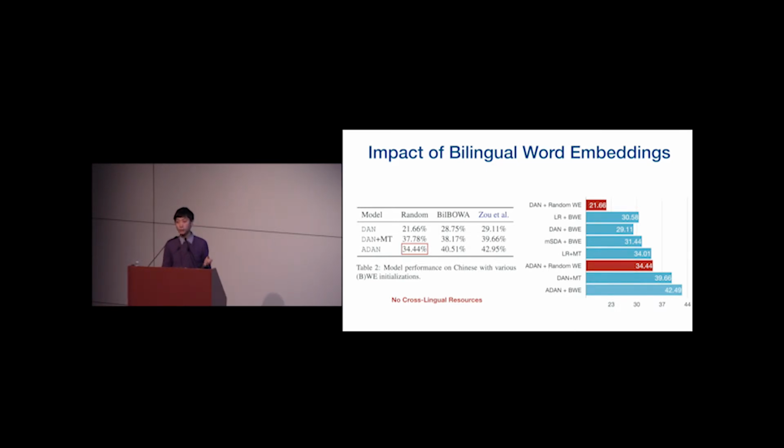And we can see that even then, ADAN is able to outperform some of the baseline methods that had access to trained cross-lingual embeddings. This was a very encouraging finding to us, and actually motivated us to further seek down the path towards truly zero-resource cross-lingual transfer. We actually just had a paper submitted to ICLR last month, so feel free to take a look if you are interested.